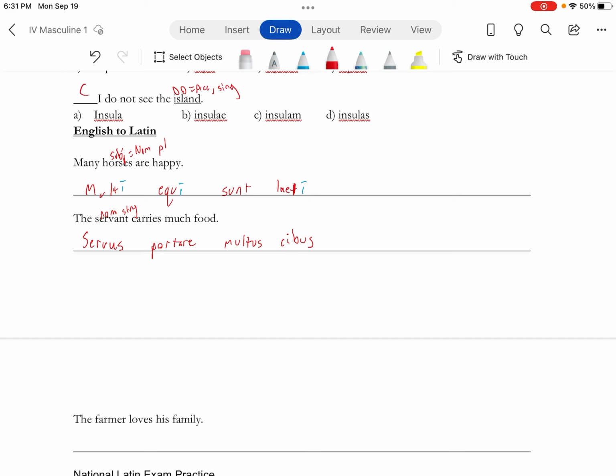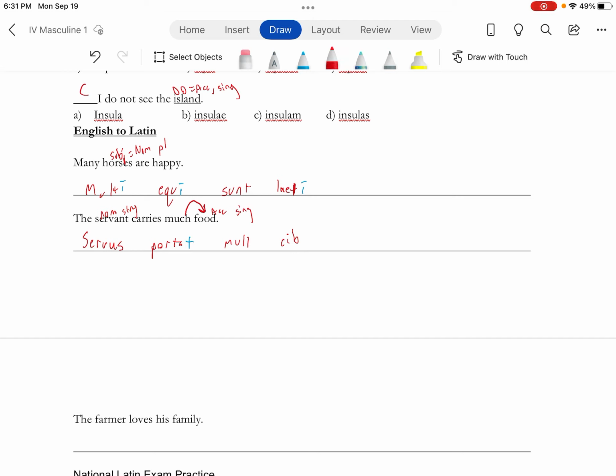Carries: the RE means to, so I need to get rid of the RE. And the servant is a he, she, or it, so I need a T there. Multus and cibus: this is describing this word, but this is the direct object, so accusative singular.